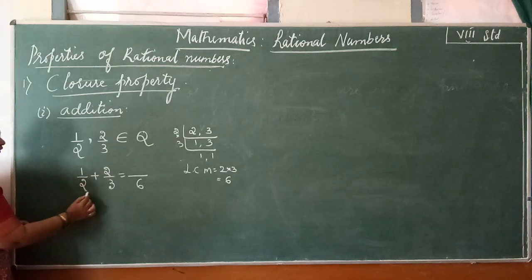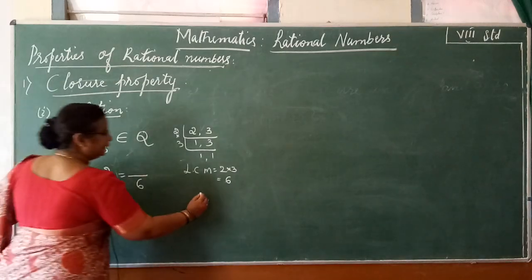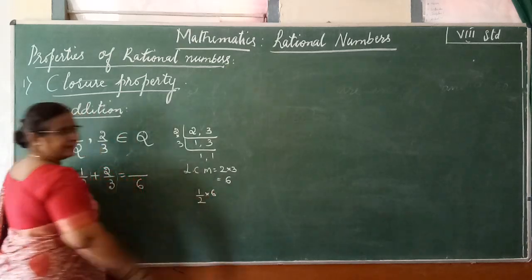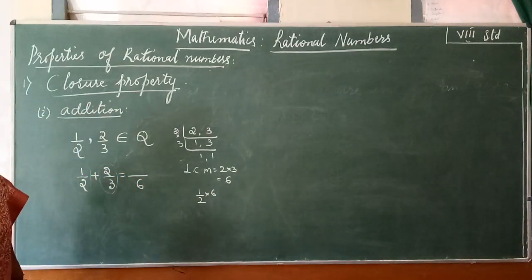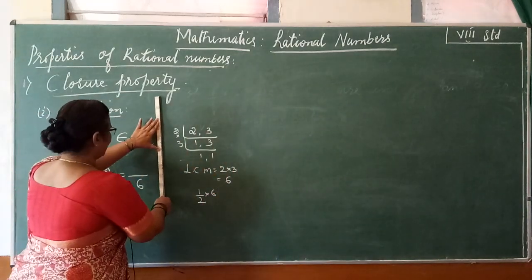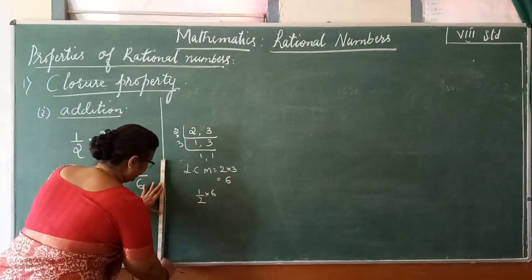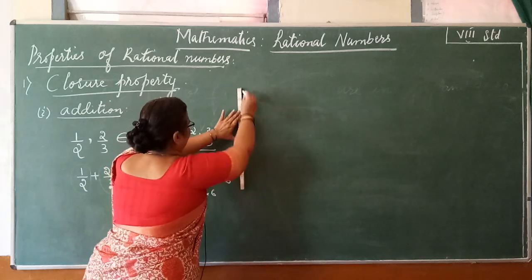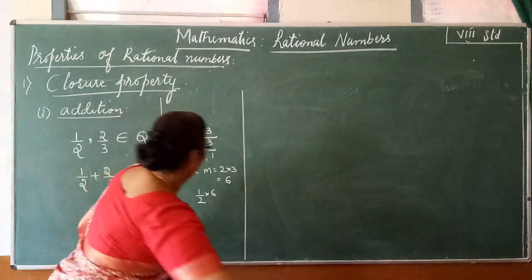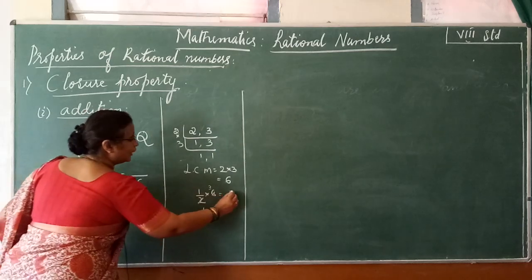Next, both the fractions have to be multiplied by the LCM. First let me take 1 by 2. This fraction is multiplied by the LCM. I am adding two rational numbers. What am I doing here? Adding two rational numbers. This you have learned in 4th or 5th standard, how to add fractions. So 2 1s are 2, 2 3s are 6; 3 into 1 is 3.